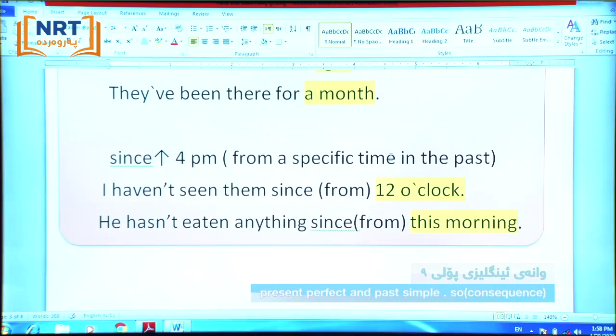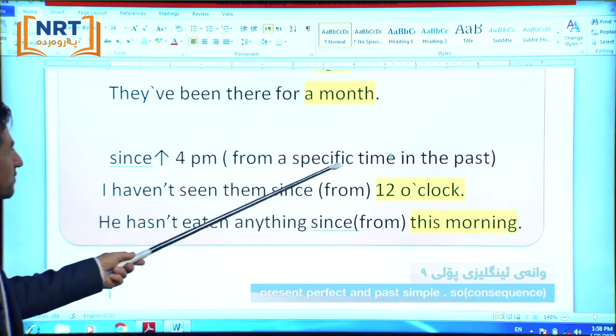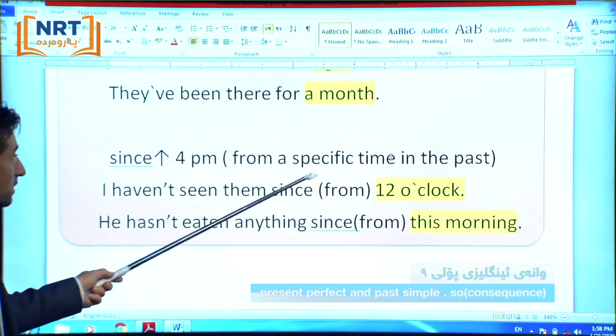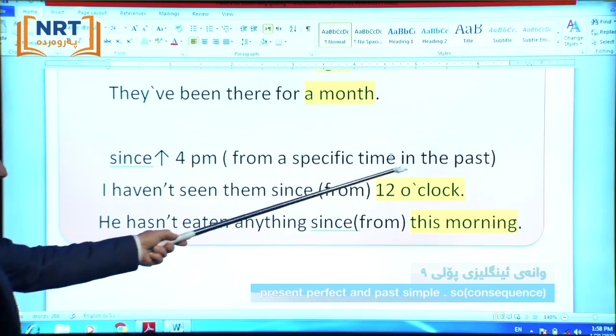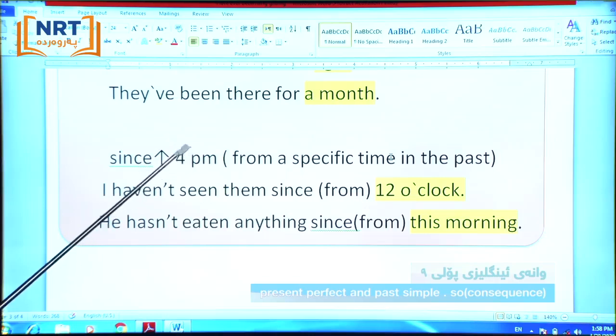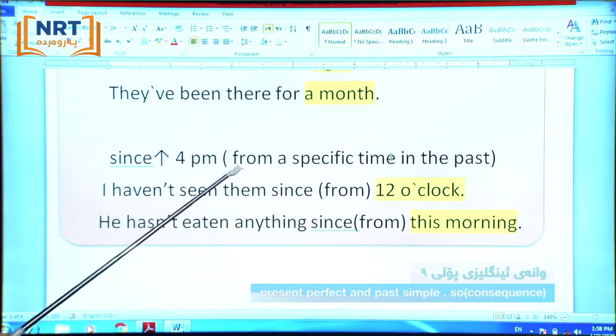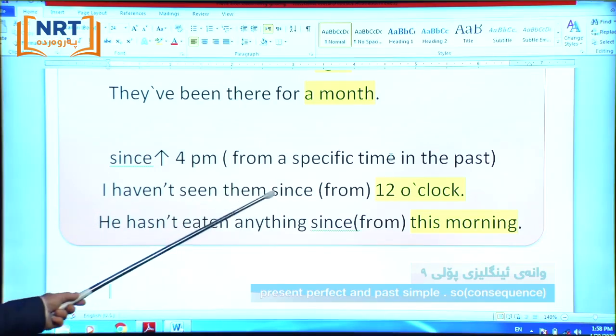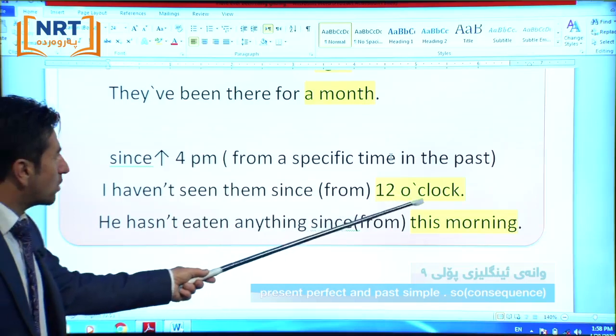And here we have "since". For example, since 4 p.m., from a specific time in the past. For example, since this morning. Look at the sentence: I haven't seen them since 12 o'clock.